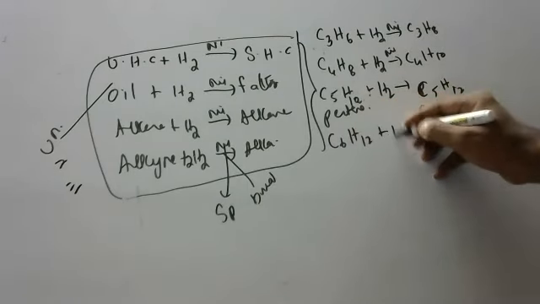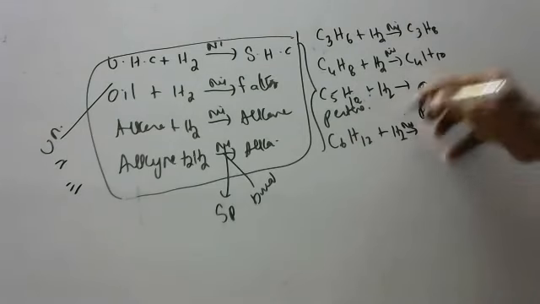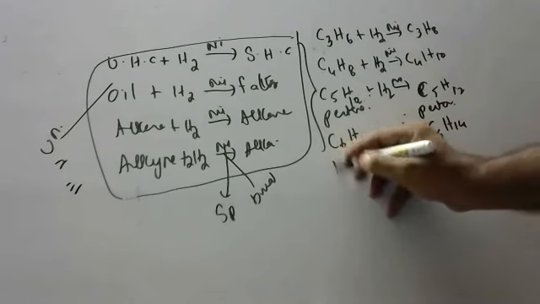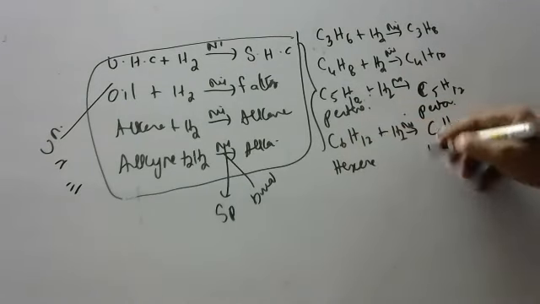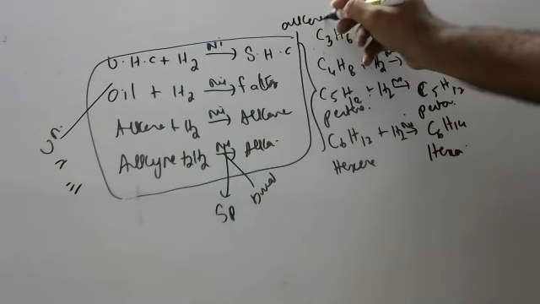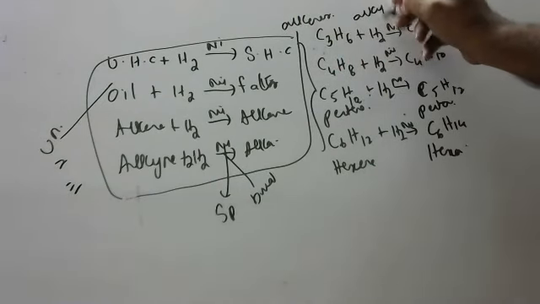Okay, C6H12 on hydrogenation in presence of nickel catalyst. Children, what will you get? C6H14. What is the name here, children? Hexene. And what is the name of this, children? Hexane. Like that, you do for all alkenes, children, and alkynes also you do, children.